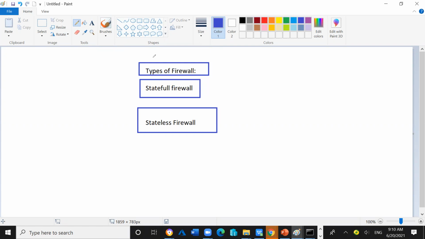So stateless and stateful. The stateful firewall, in the case of a stateful firewall, let's say this is a stateful firewall.